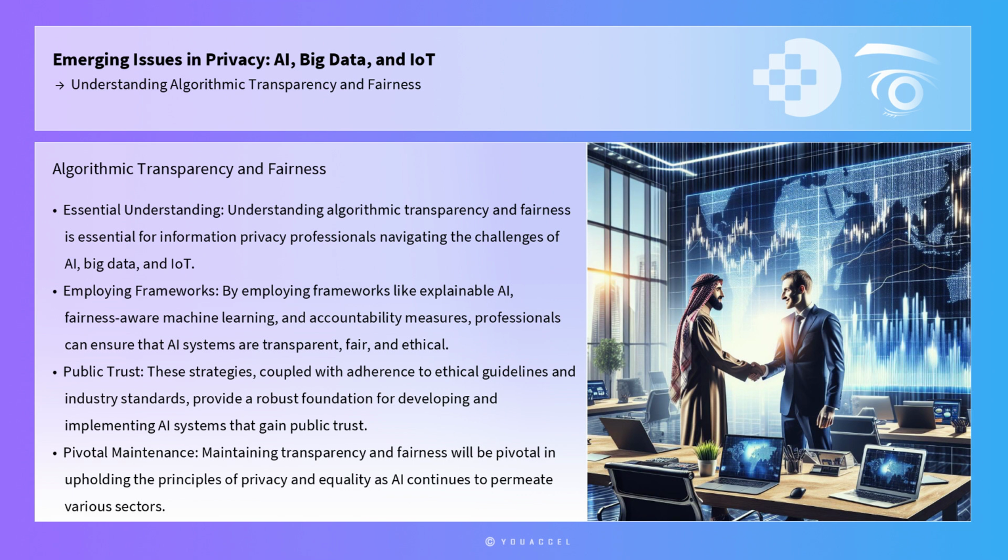In conclusion, understanding algorithmic transparency and fairness is essential for information privacy professionals navigating the challenges of AI, big data, and IoT. By employing frameworks like explainable AI, fairness-aware machine learning, and accountability measures, professionals can ensure that AI systems are transparent, fair, and ethical. These strategies, coupled with adherence to ethical guidelines and industry standards, provide a robust foundation for developing and implementing AI systems that gain public trust.